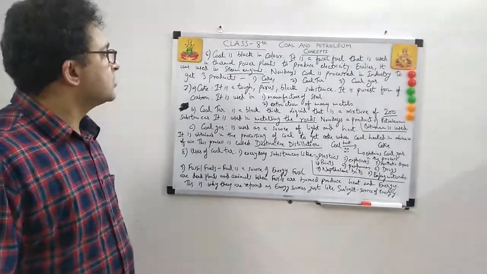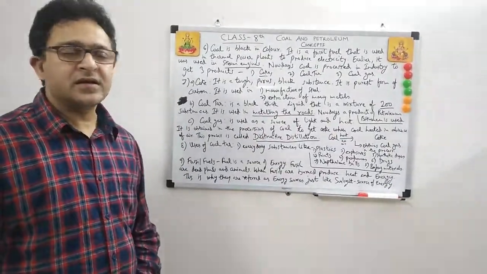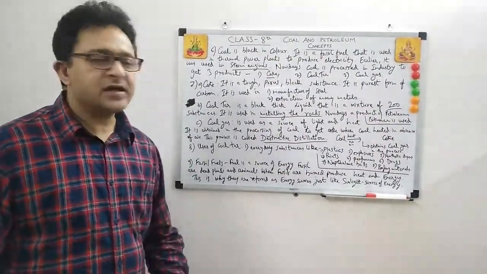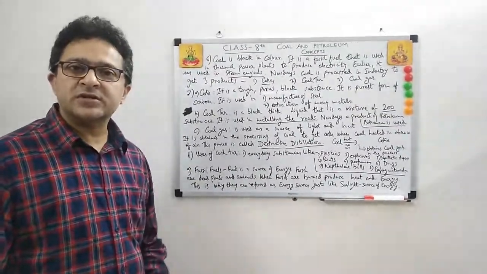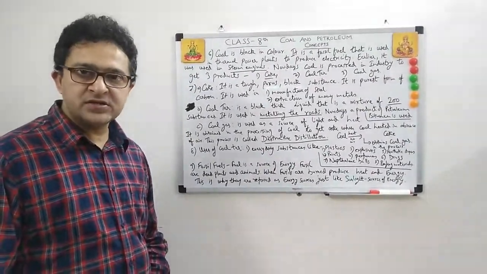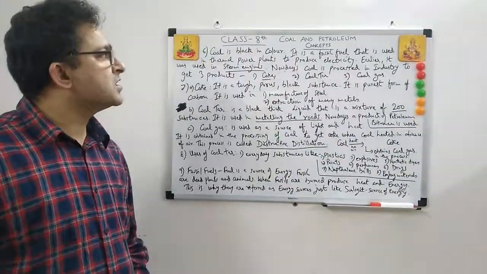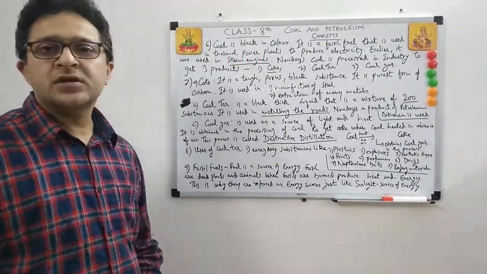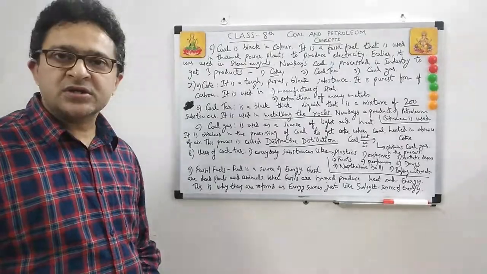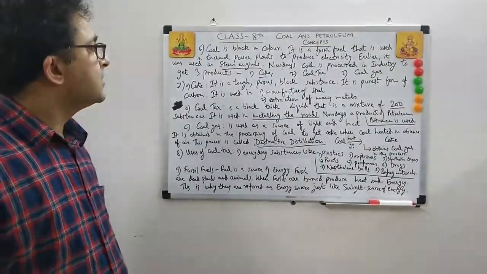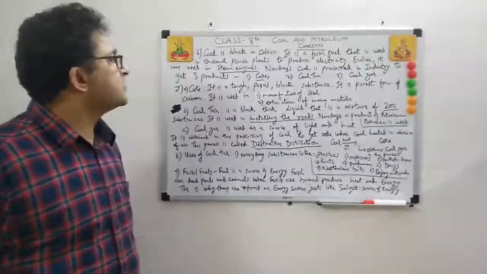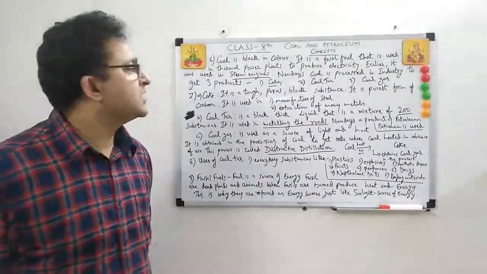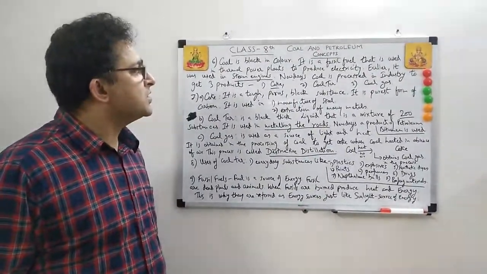So coal basically is black in color. It's a fossil fuel, as we read, and we also read that coal is used in thermal power plants. Though now thermal power plants are not used extensively, if you talk about the past, coal was used in steam engines, and nowadays coal is processed.